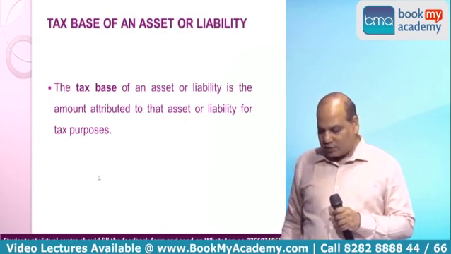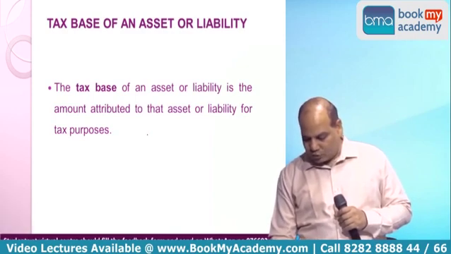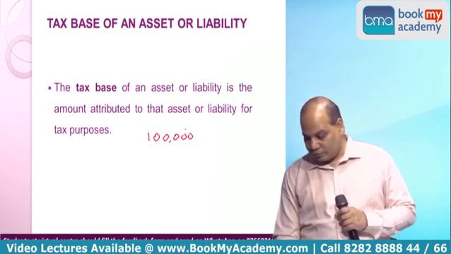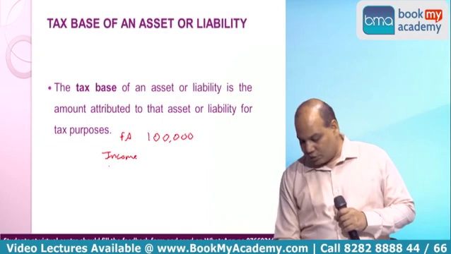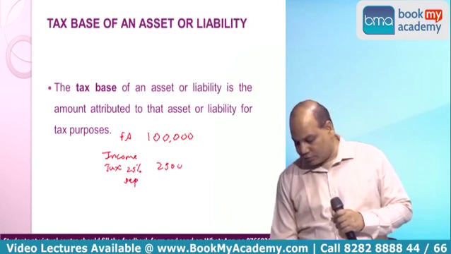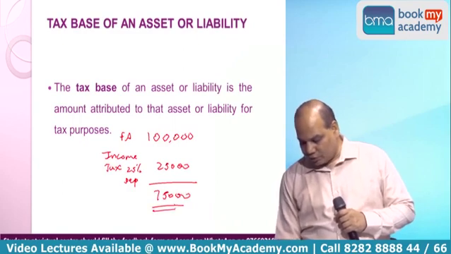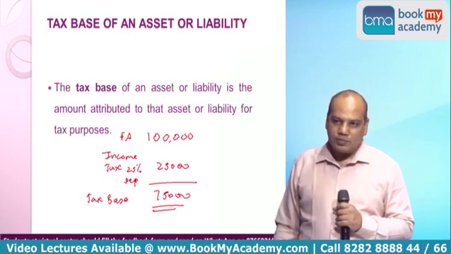I will first write a simple example which you may not write if you don't want to write. Suppose you purchased a fixed asset for 1 lakh. Under income tax, depreciation rate is 25%. So 25,000. What is this 75,000? This is the tax base of this fixed asset for income tax purpose.